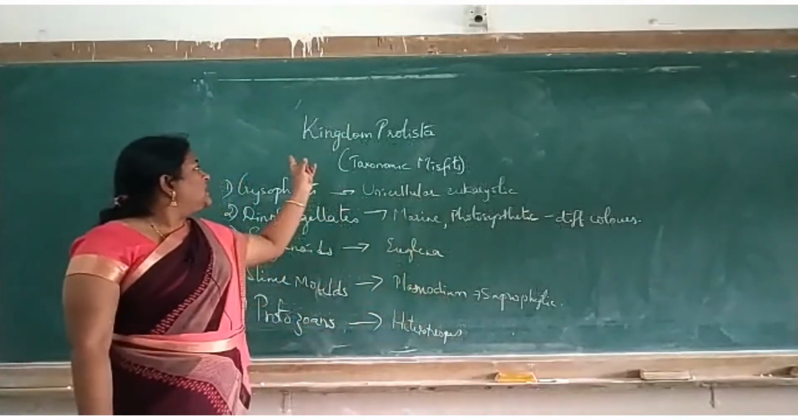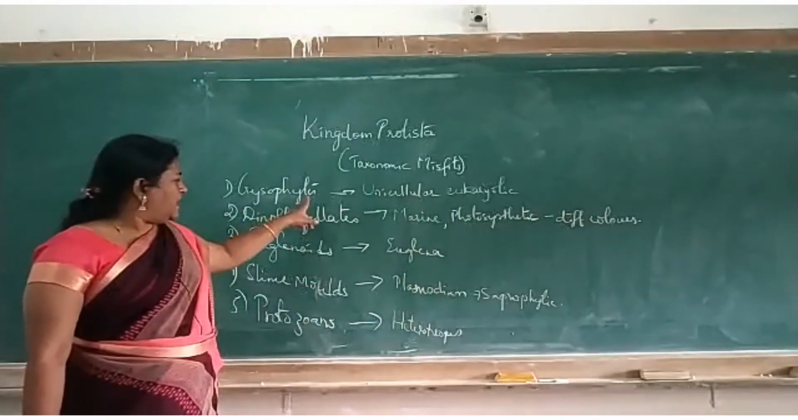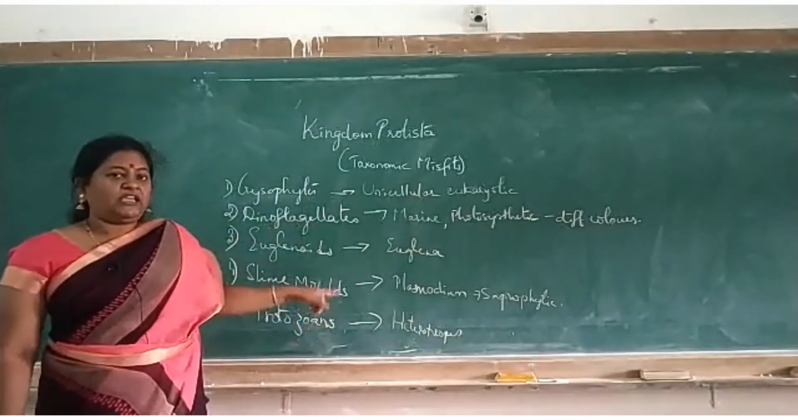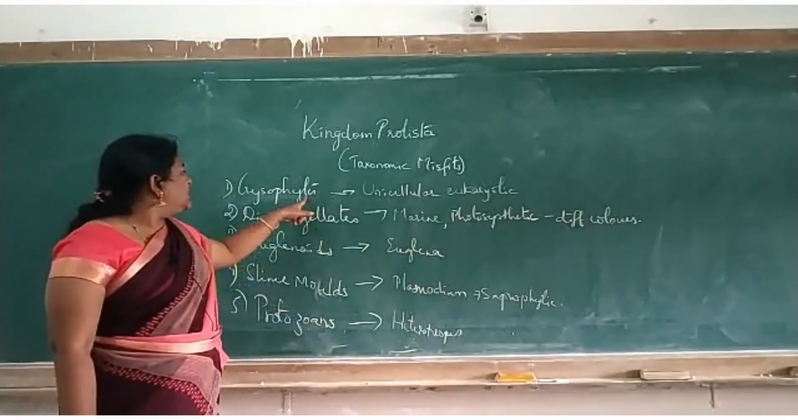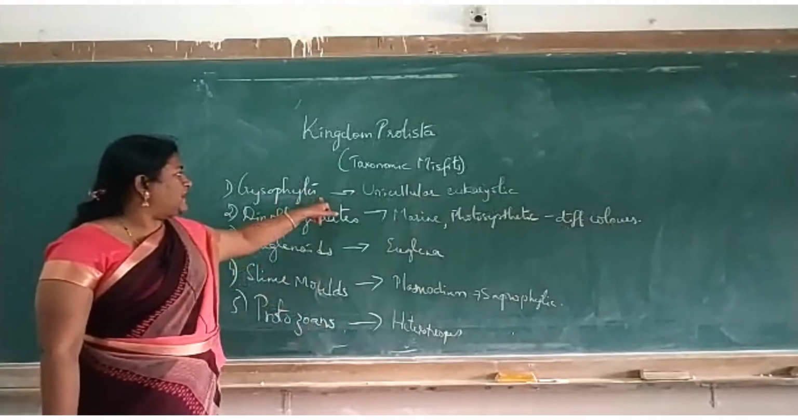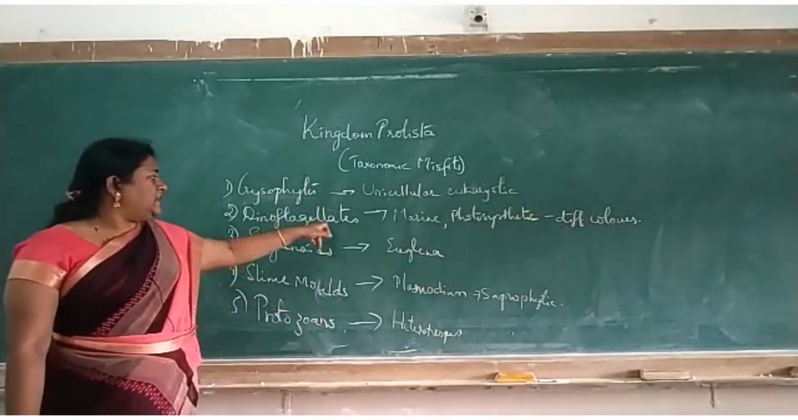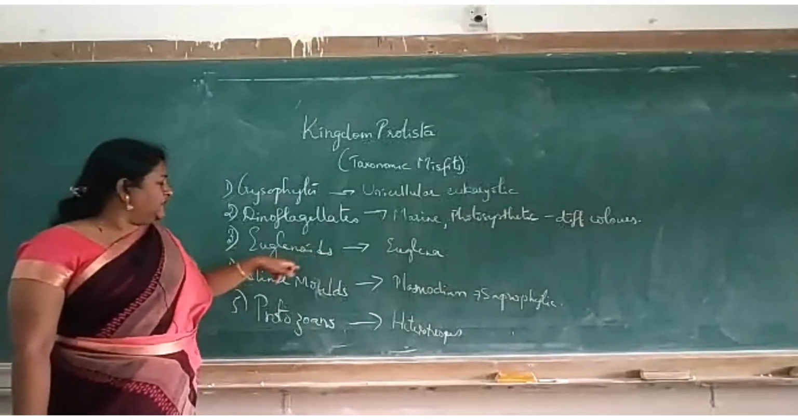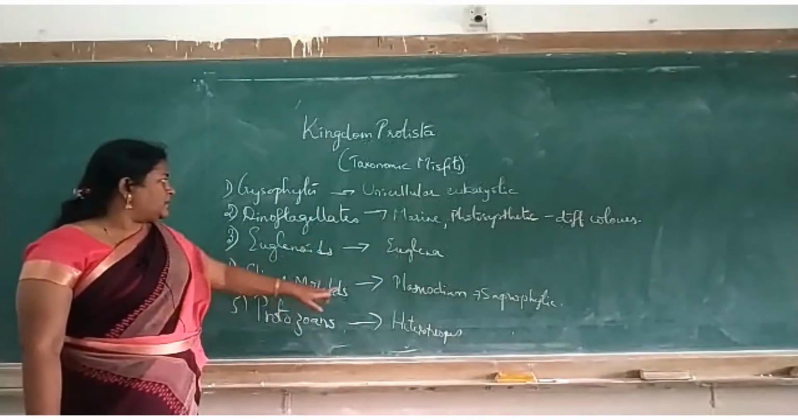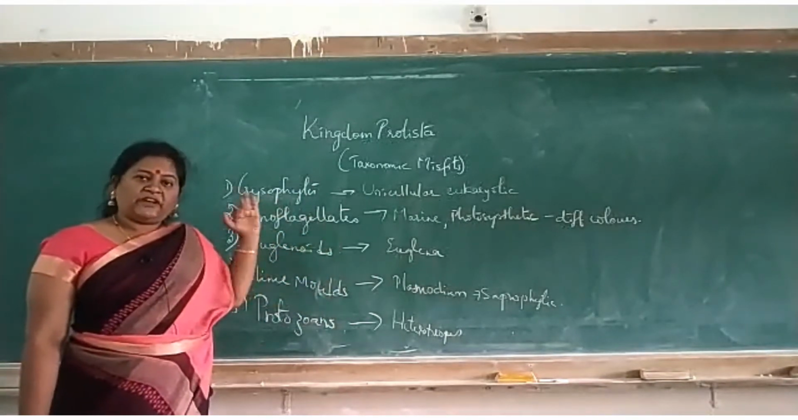Okay. Now, kingdom Protista is divided into 5 important categories. Okay. The first one here, it is called as chrysophytes. The second one, dinoflagellates, euglenoids, slime molds and protozoans. Let us see them one after another.